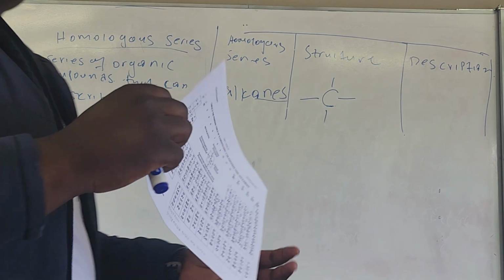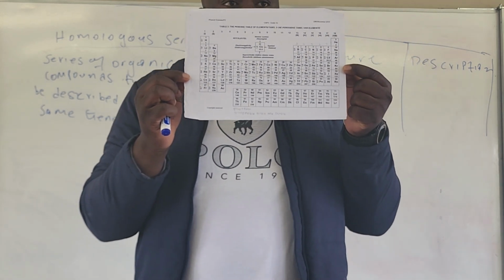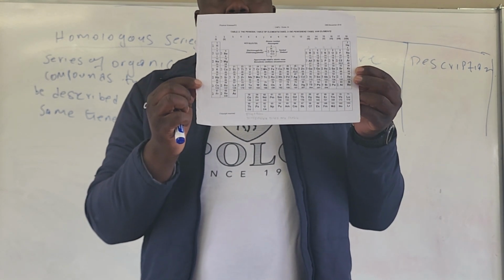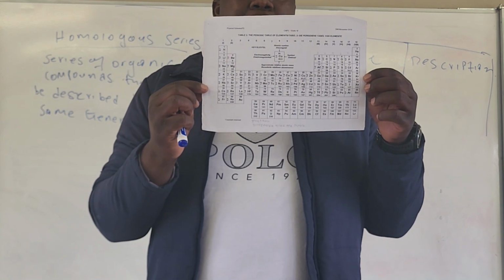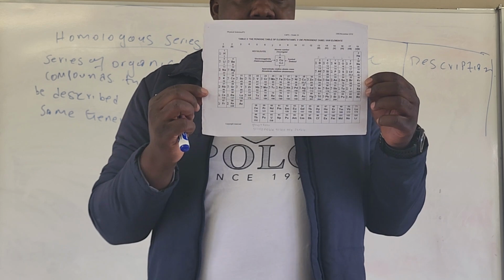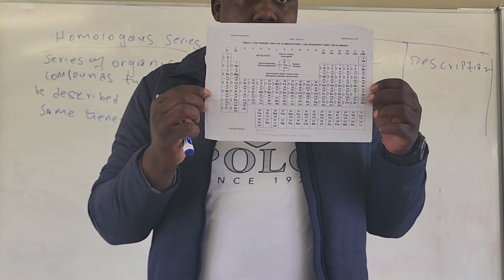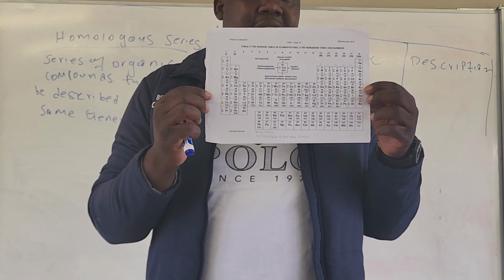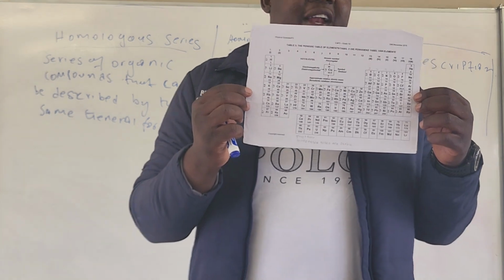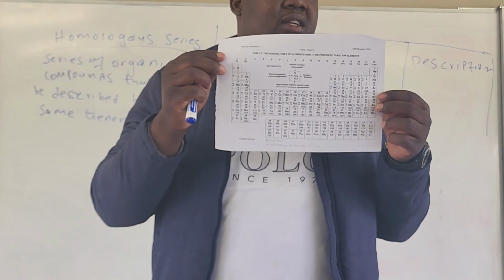Here is a periodic table. Can you see this periodic table? Carbon is at number 14, right? And I told you that you remove the 1. When you remove 1, 14 becomes 4. That tells us about the number of valency electrons. Valency electrons are electrons in the outer energy shell, right?